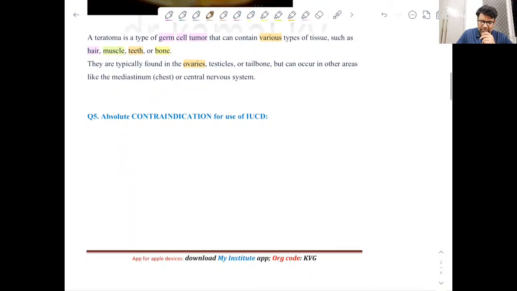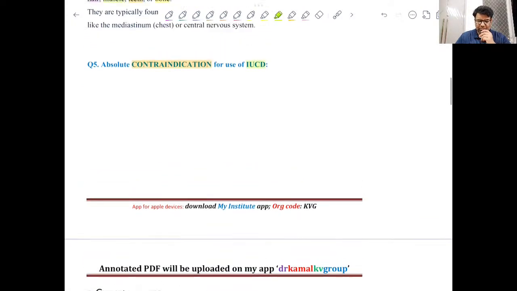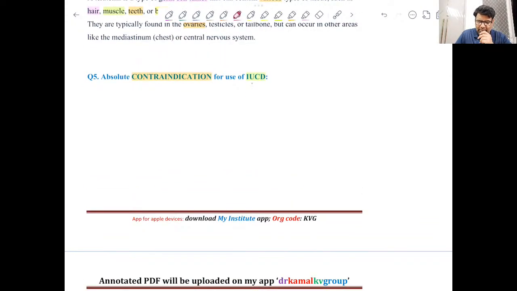Now, absolute contraindication for intrauterine contraceptive device: in which condition should we never use an intrauterine contraceptive device as a contraceptive method?